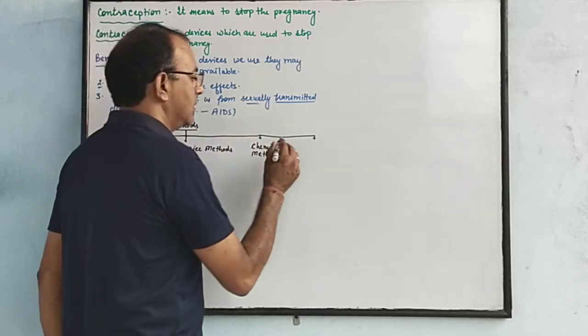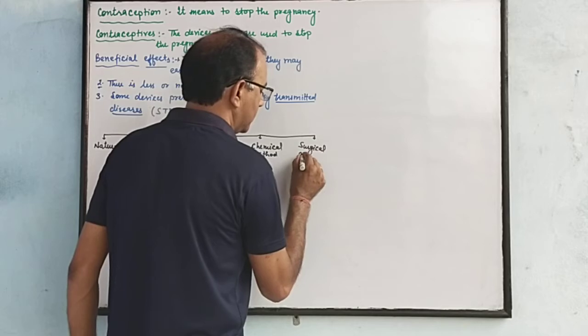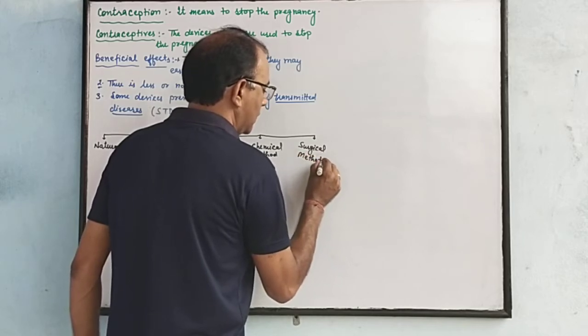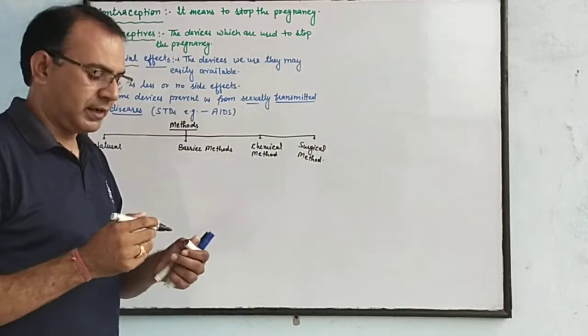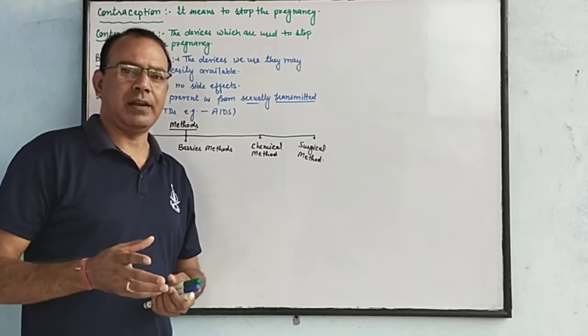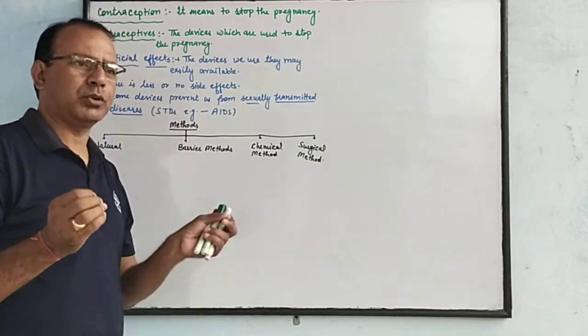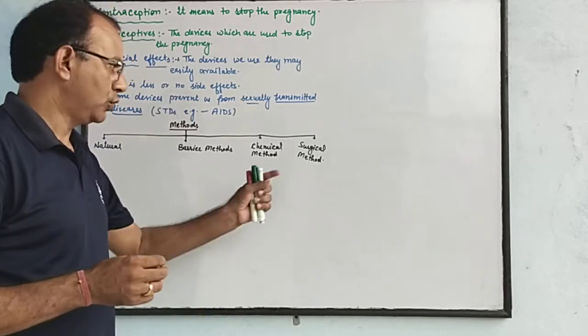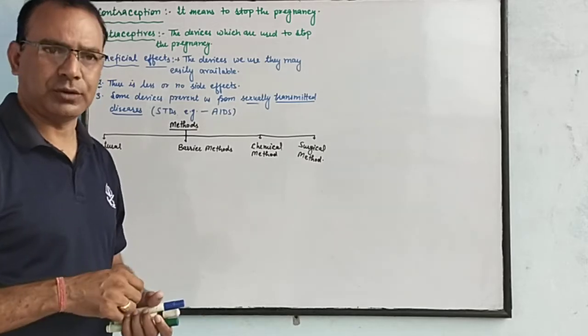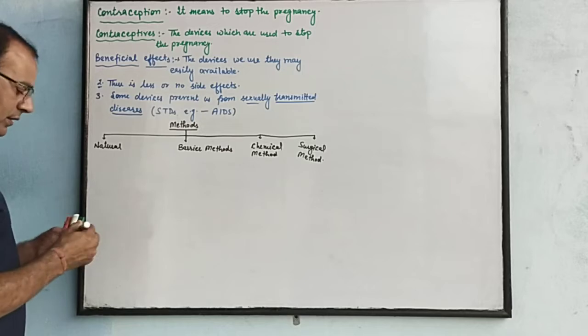And next one is surgical method. In this method, a small operation is done, male vasectomy and female tubectomy, so that the tubes may be cut and tied at both ends with thread, and the person is sterilized. So first we discuss all these methods.